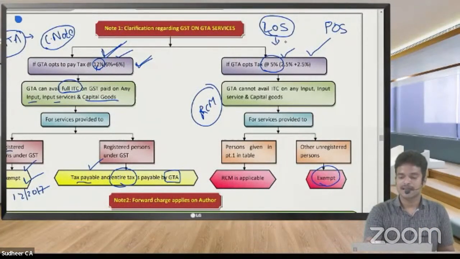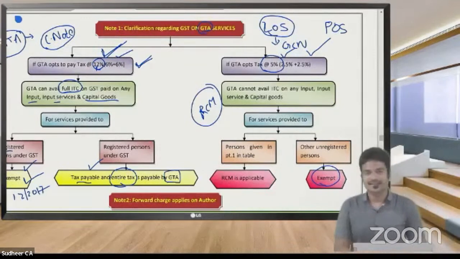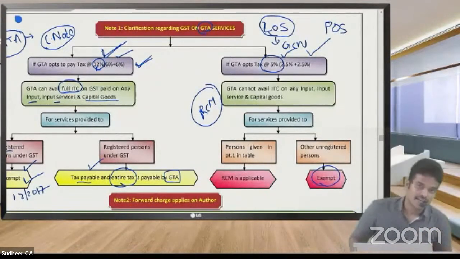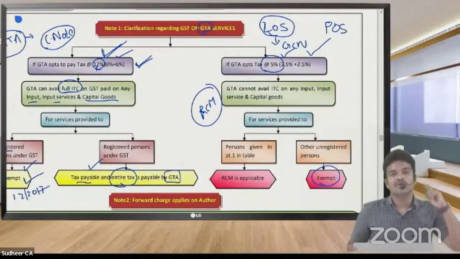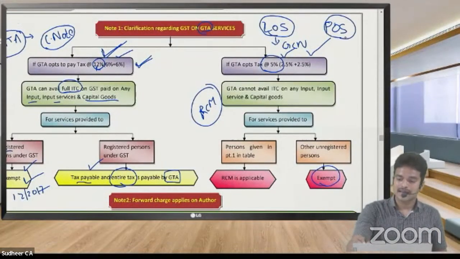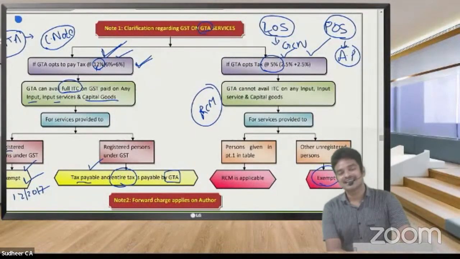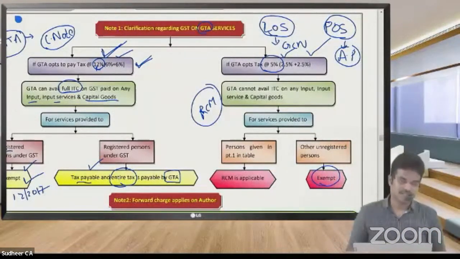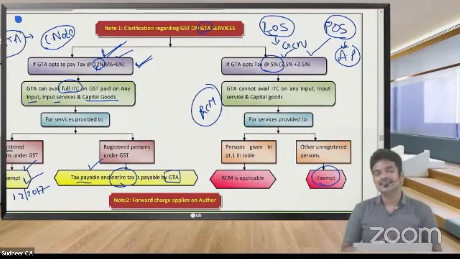Location of supplier means the address of the GTA in the goods consignment note. For example, if that address is in Gujarat state, and the place of supply is where delivery is made, in AP state, are both in the same state or different states? Different states. So what is required to be paid? IGST. If both are in the same state, CGST and SGST.